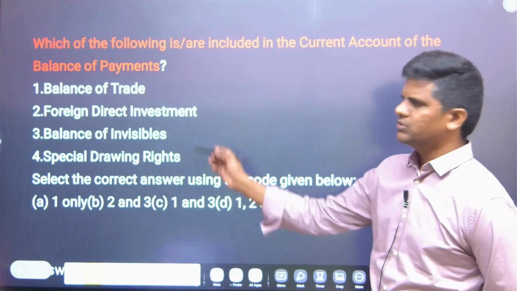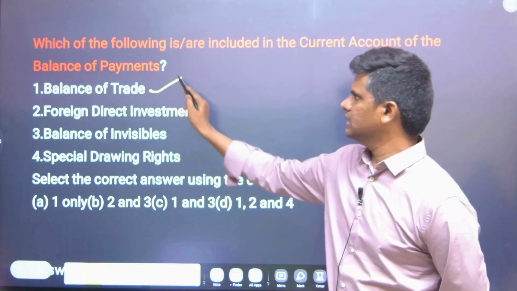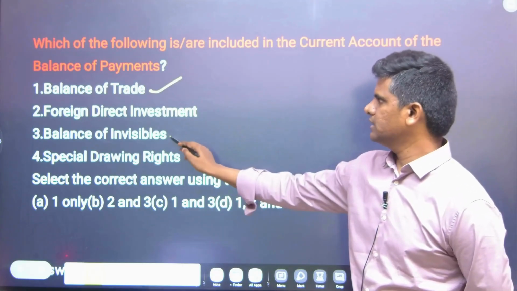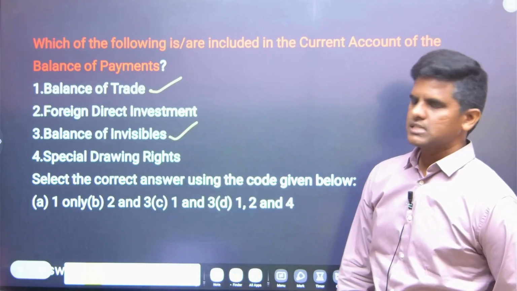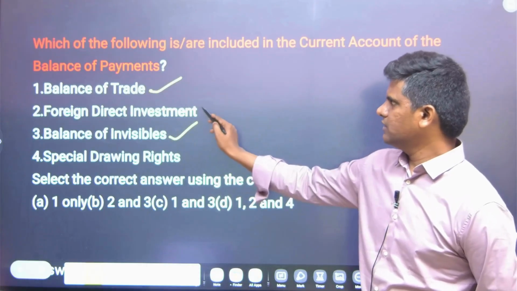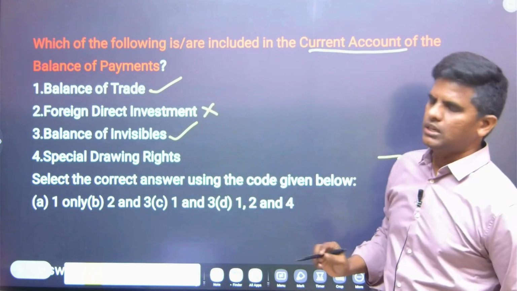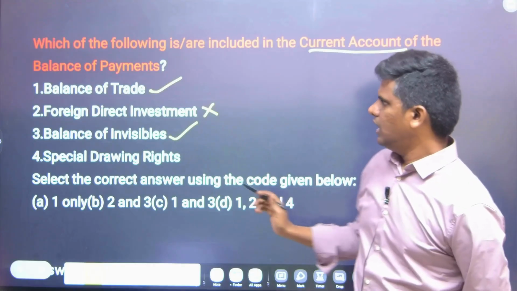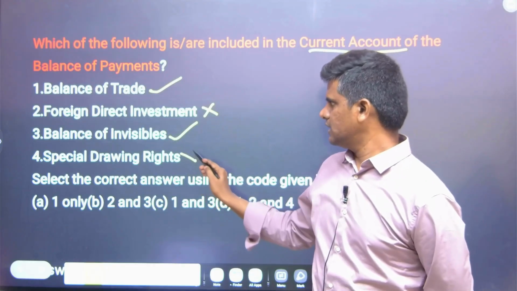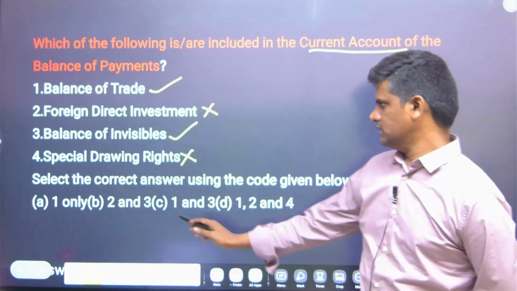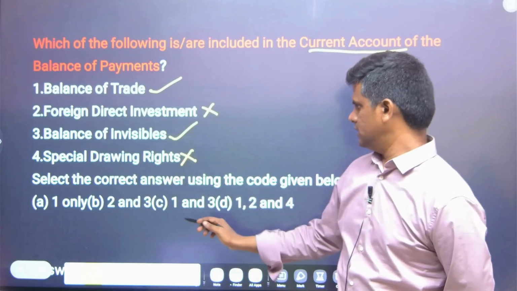Basically, as we have seen, balance of trade is export and import of goods, and balance of invisibles is export and import of services. And foreign direct investment is in the capital account. The question is around the current account, not the capital account. And special drawing rights are also not related to the current account. So the correct answer is 1 and 3.